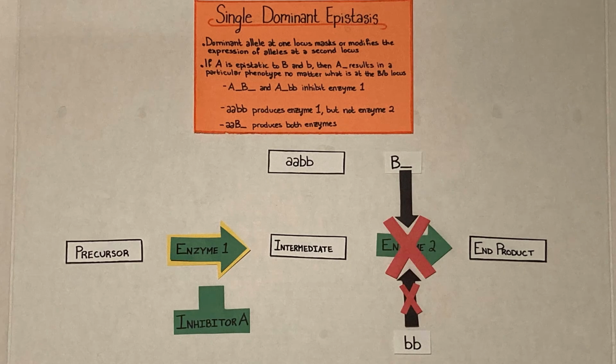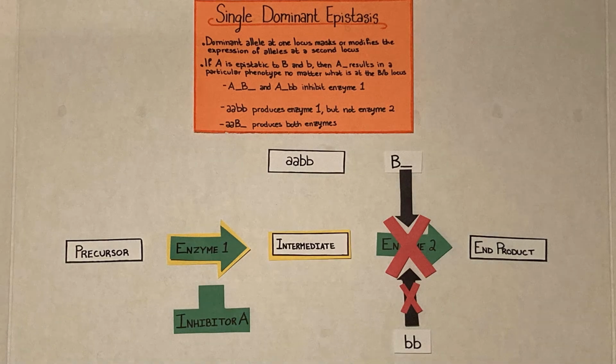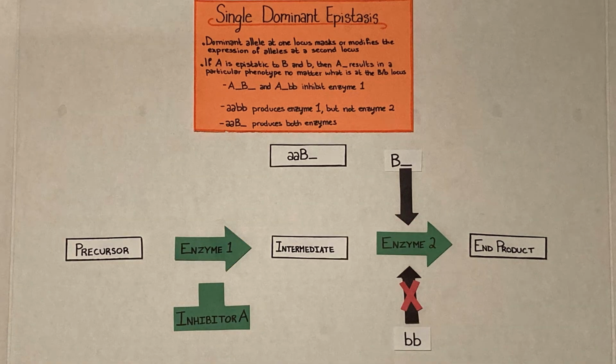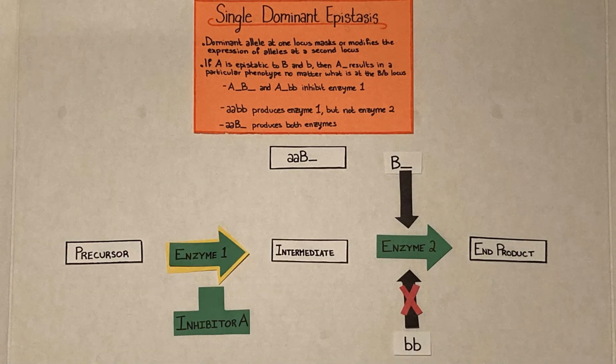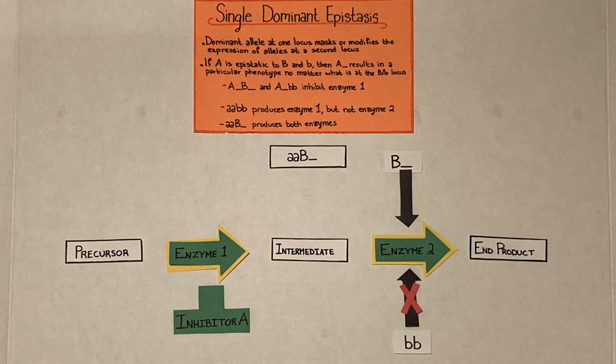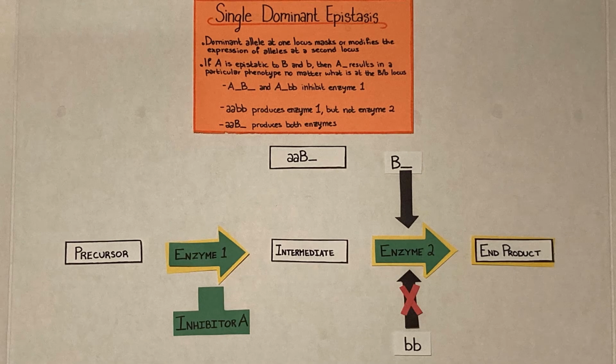But there is not a dominant B allele to produce enzyme 2, so the precursor phenotype is able to convert to the intermediate phenotype, but not progress to the end product phenotype, expressing the intermediate phenotype. In genotypes that do not have a dominant A allele but have a dominant B allele, there is no epistatic inhibition of enzyme 1, so enzyme 1 is produced, and there is a dominant B allele that produces enzyme 2, which allows the resulting intermediate phenotype to convert to the end product phenotype.